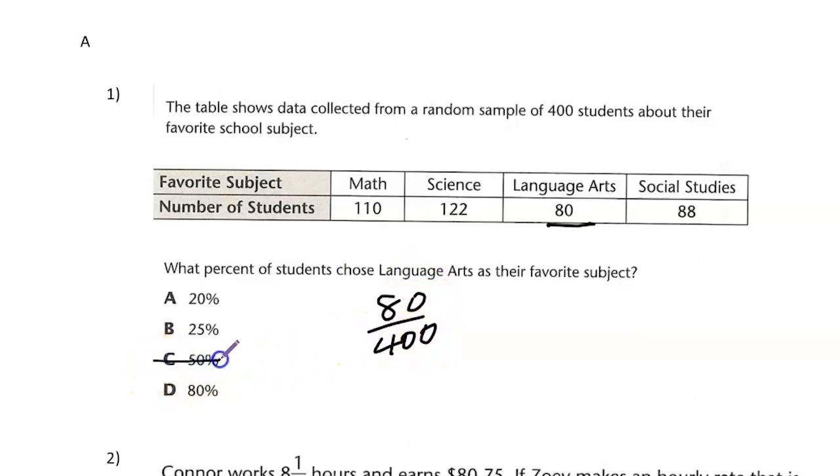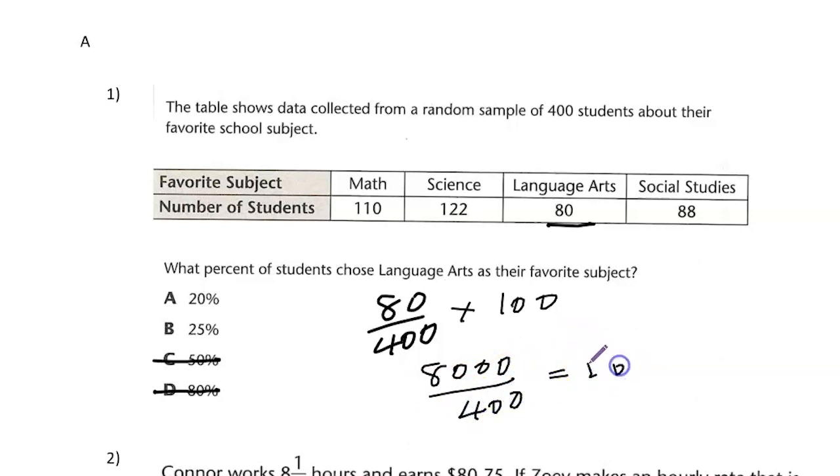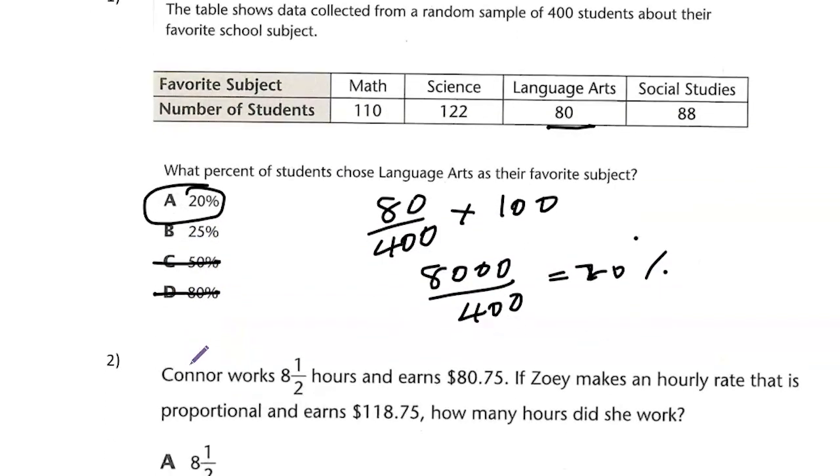So we can eliminate 50% because 50% would be about 200 students. We can also eliminate 80% because 80% is greater than 50%. And we know that it's less than 50% who would like language arts. So let us proceed to work it out. Multiply by 100. We see that we would get 8,000 over 400, which would give us 20%. All right, so that would be our answer. So if we can eliminate 2 obvious wrong answers, we have a 50% chance of getting the answer.